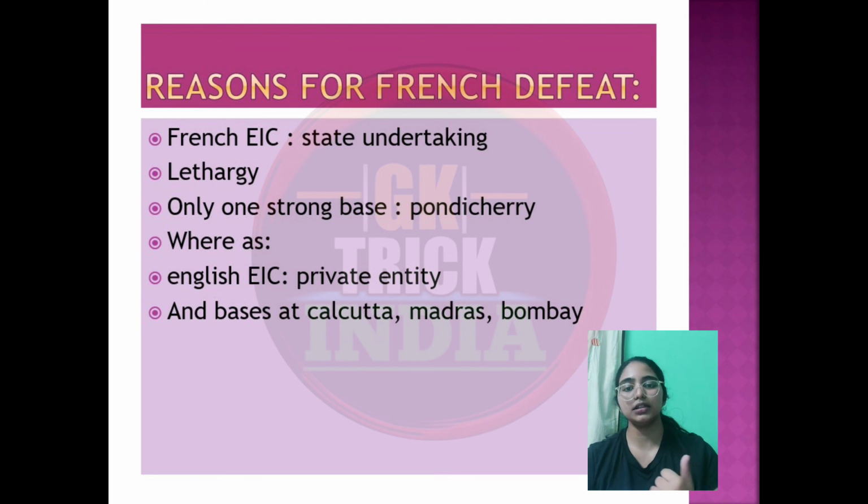And the English East India Company, on the other hand, was a private entity. There was also the opening up of different fronts by the French in India. Also, if we take an overlook, the French were only confined to Pondicherry or some parts of India, whereas the English East India Company had their bases in very powerful places like Bombay, Madras, Calcutta. That was another reason. Also, the English had a very strong navy. So these were some of the reasons how the French were defeated.